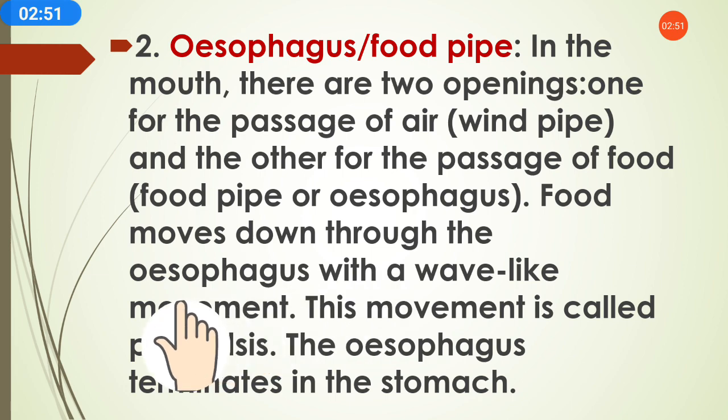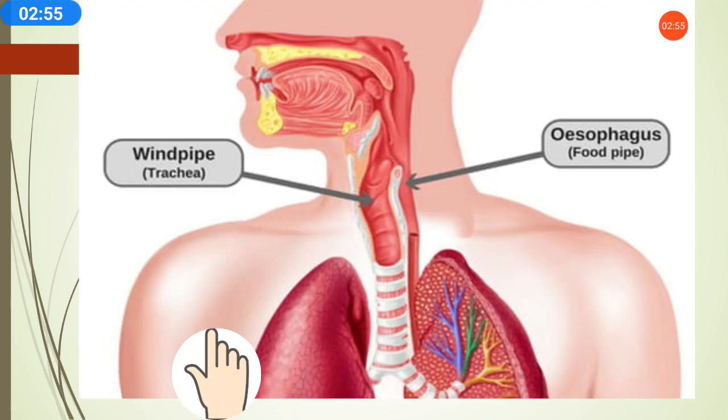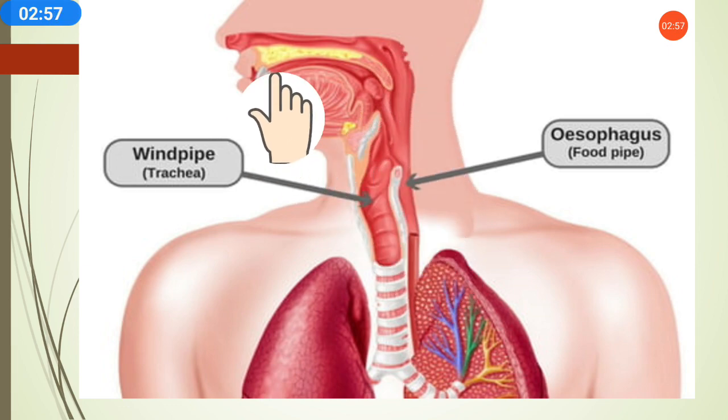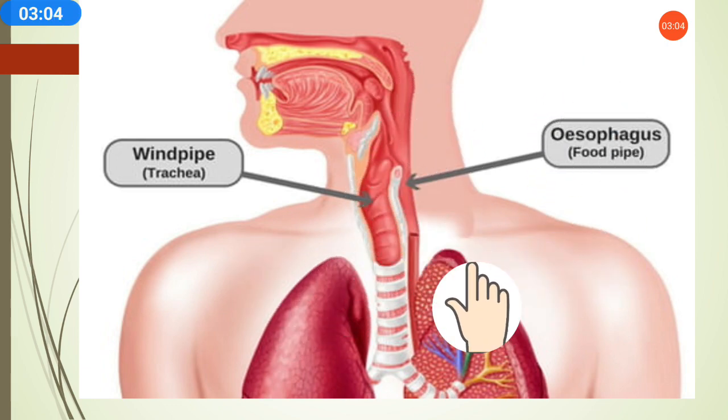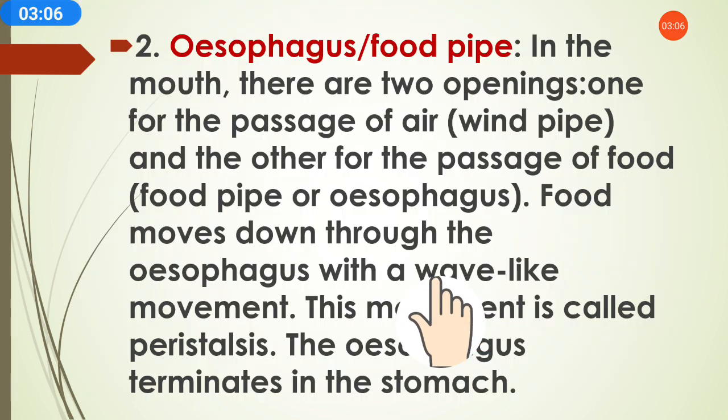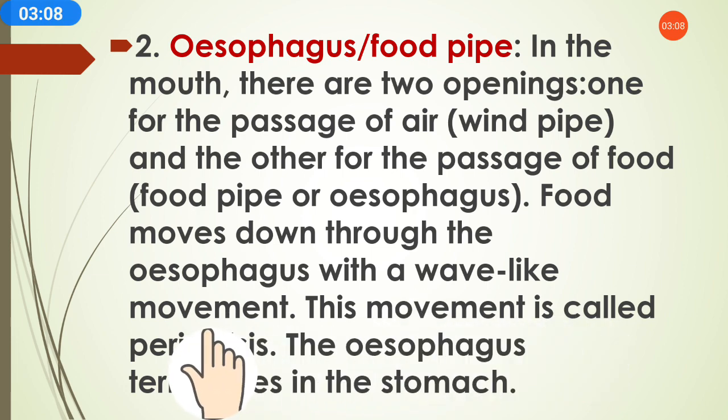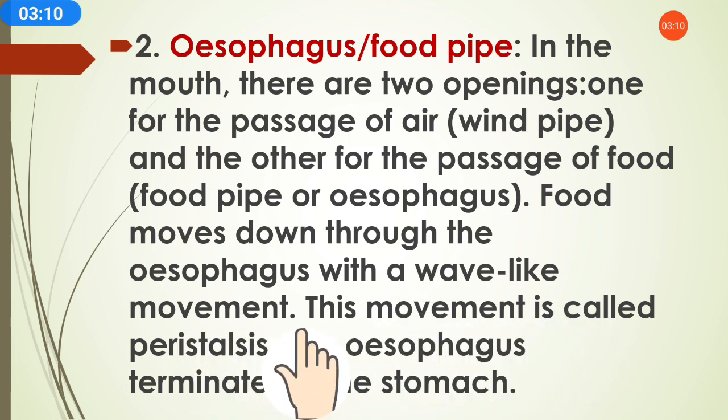Food moves down through the esophagus, the food pipe, with a wave-like movement. In this way the food goes down through the pipe, and this movement is called peristalsis, the wave-like movement of food.